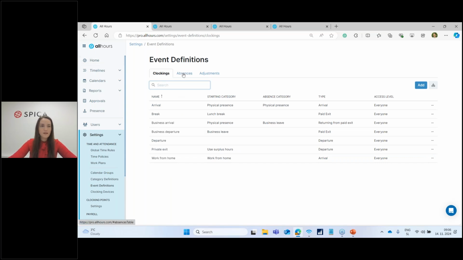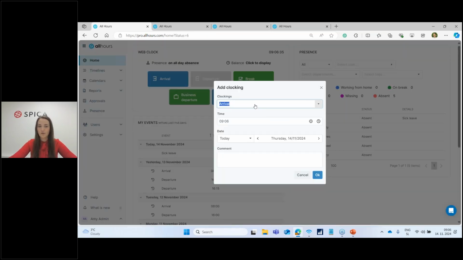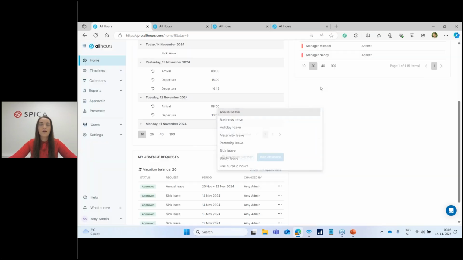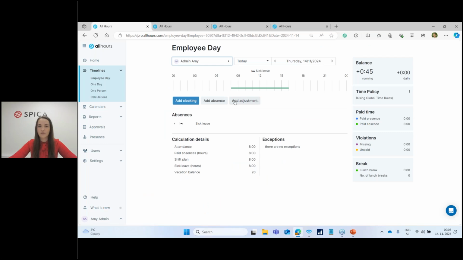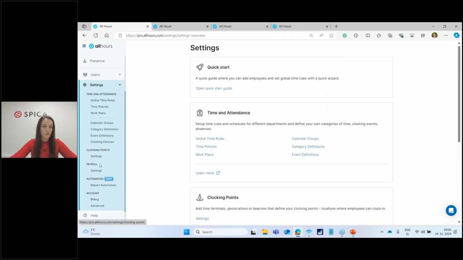And what they mean, so the list that is shown here, if I return back to the home page, right, this is where we can find the list of those clockings, right? So this drop-down list of clockings. Here is the drop-down list of absences, right? And the adjustments are here under timelines, also clockings and absences. So the list we are taking a look at here in the settings is the one I just showed you.